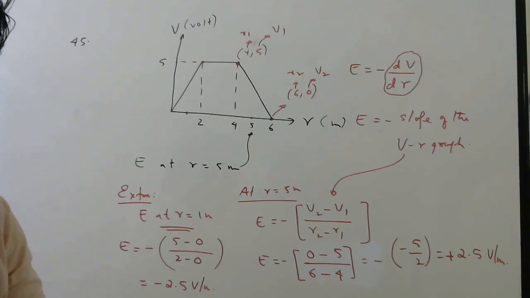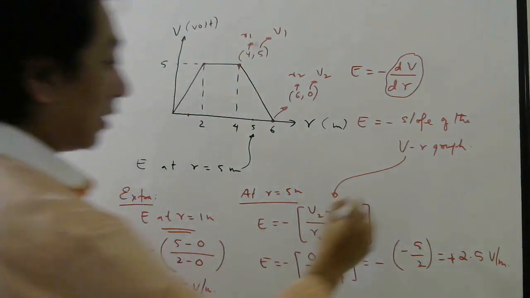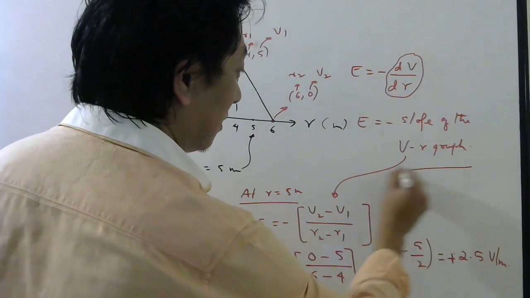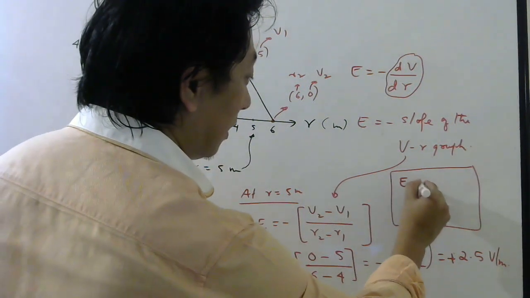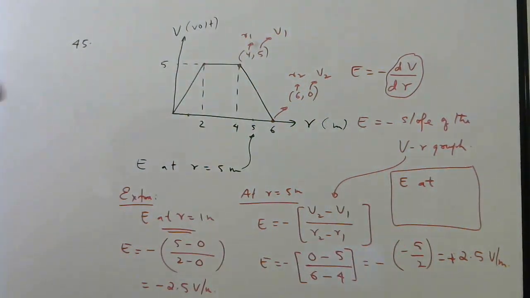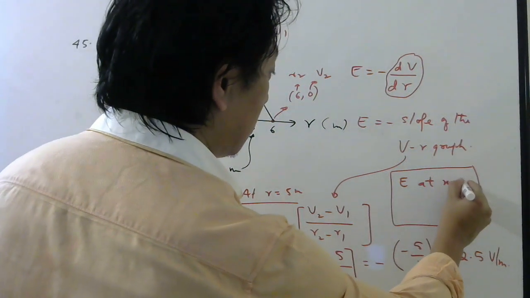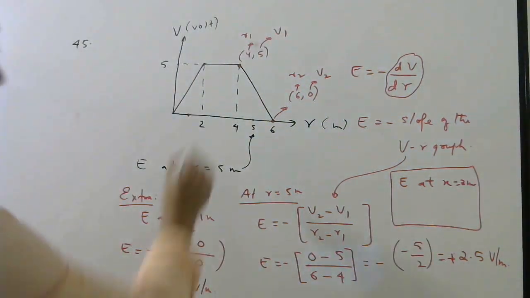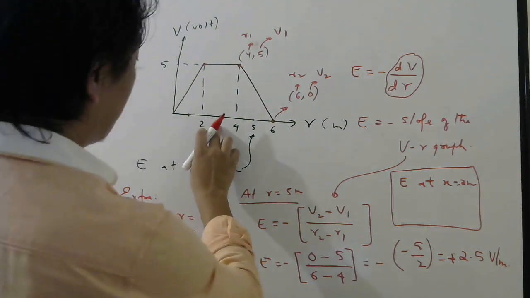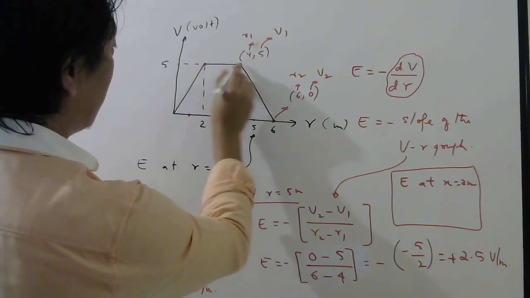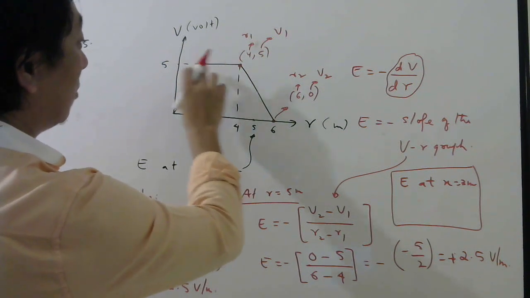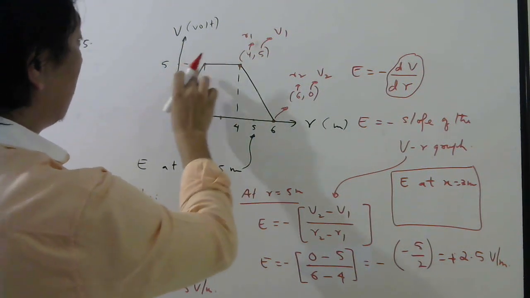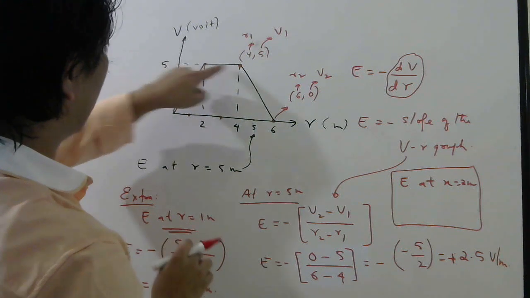Tell me, here is another extra question in this box: what will be the electric field at x equals 3 meter here? If you look at this point, this graph is horizontal, right? So your y2 and y1, meaning your v coordinate here and here, are the same.